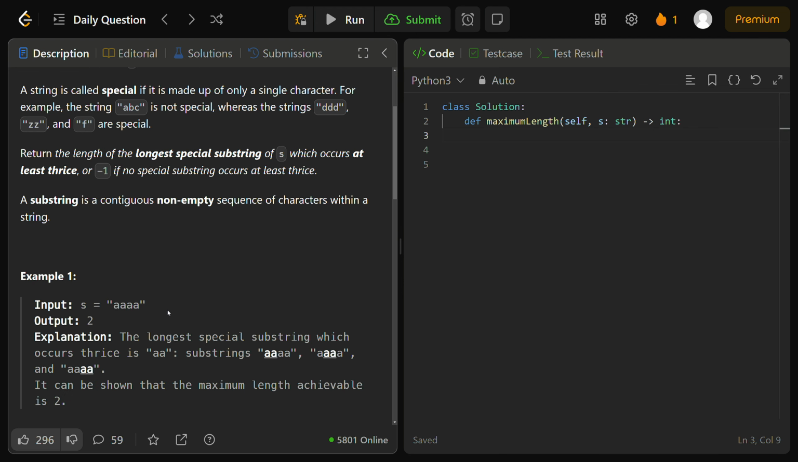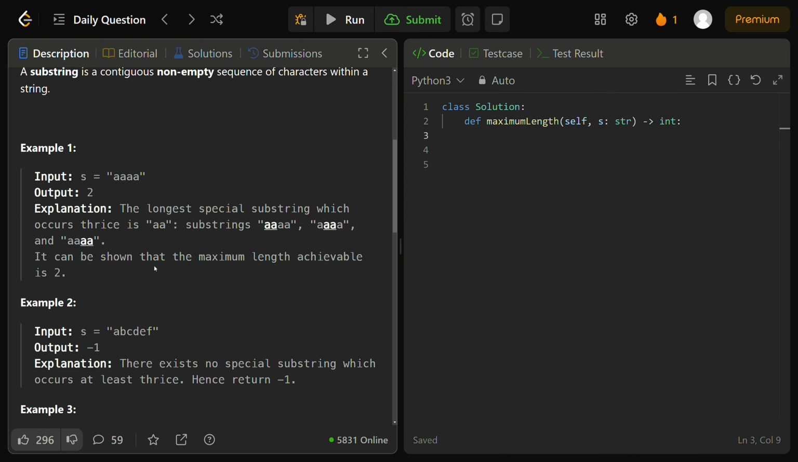So in example 1, we have our input string S to be 4 A's and our output to be 2. The reason why is because the longest special substring that occurs thrice in our input string S is 2 A's, AA, right? We can choose these 2 A's, these 2 A's, and these 2 A's. AA itself is special, and it does have a frequency of at least 3. And that is the maximal length achievable for a special substring in our input string S that has a frequency greater than or equal to 3.